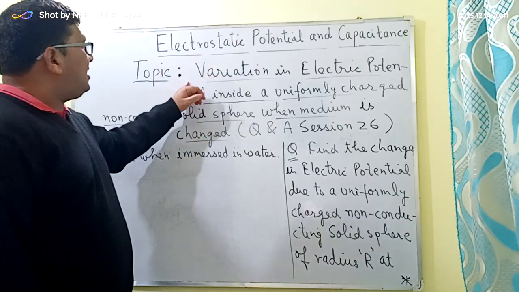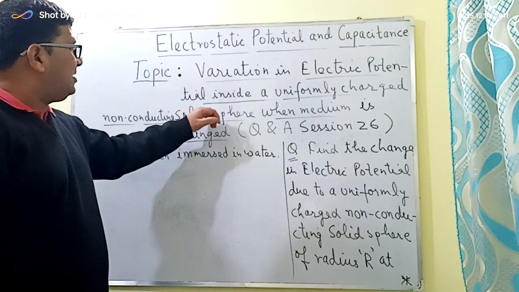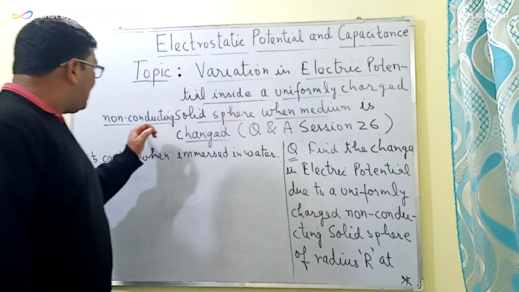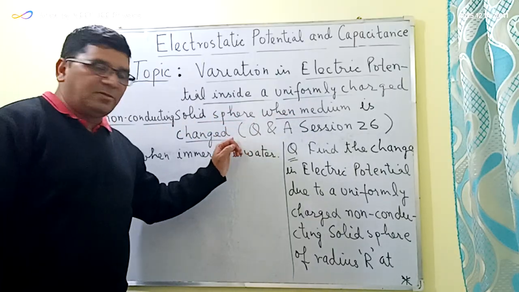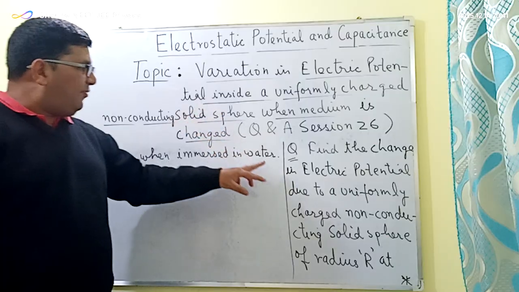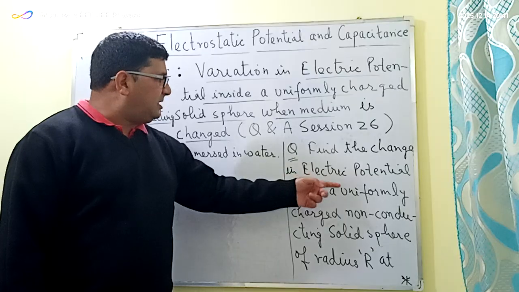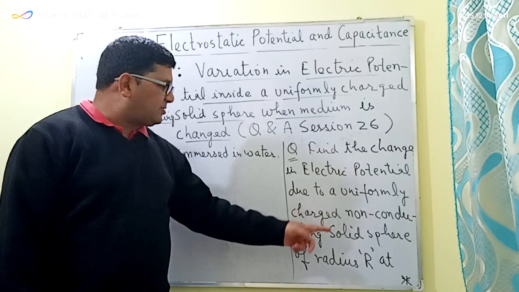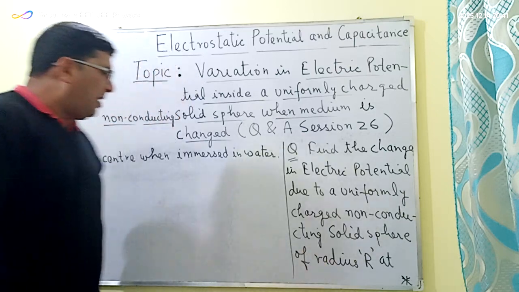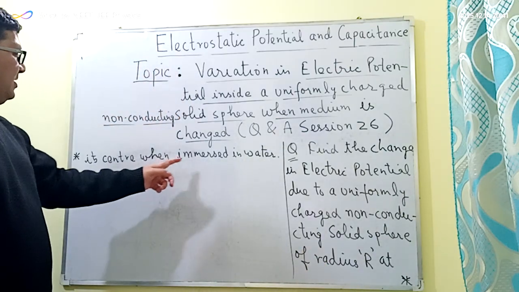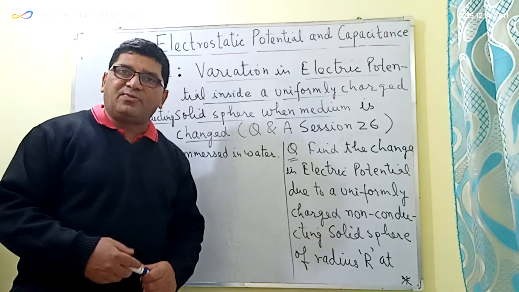The topic is the calculation of the variation or the change in the electric potential inside a uniformly charged non-conducting solid sphere when the medium is changed. Based on this topic, I have framed one question for this session: find the change in electric potential due to a uniformly charged non-conducting solid sphere of radius capital R at its center when it is immersed in water. Initially the solid sphere is lying in free space.